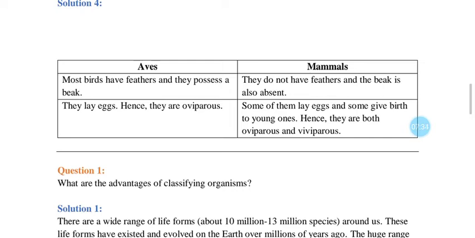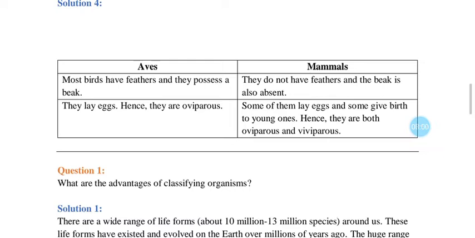So here Aves, most birds have feathers and they possess a beak. Mammals do not have feathers and the beak is also absent in mammals. In case of Aves, they lay eggs, hence they are oviparous. In case of mammals, some of them lay eggs and some give birth to young ones, hence they are both oviparous as well as viviparous.